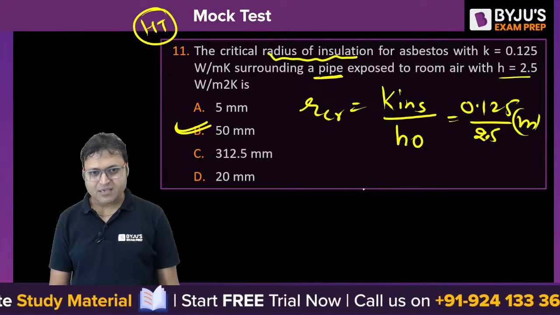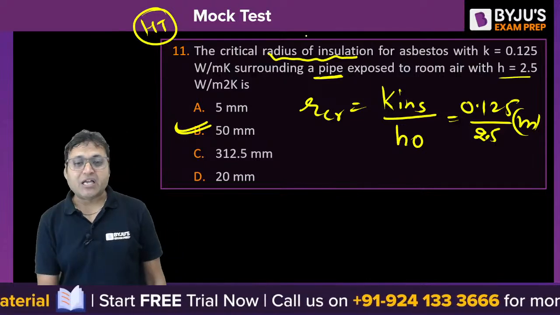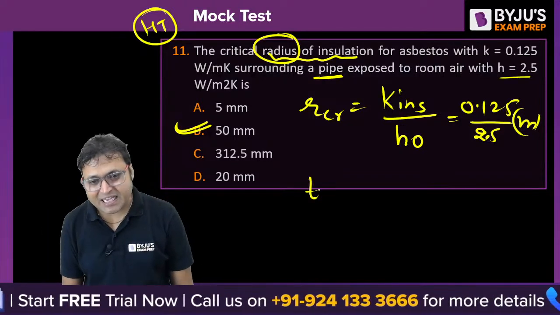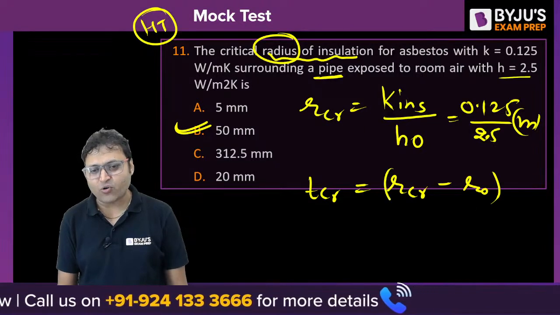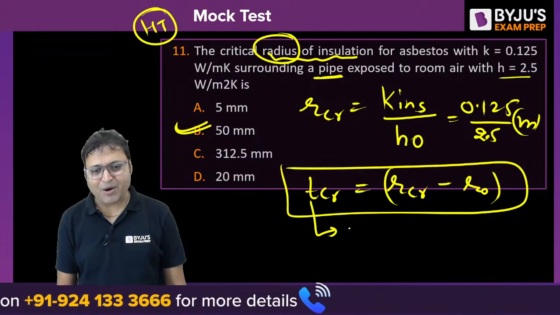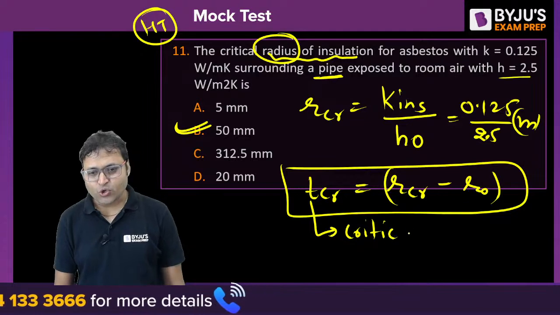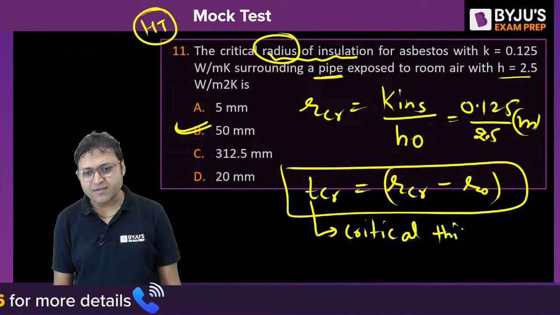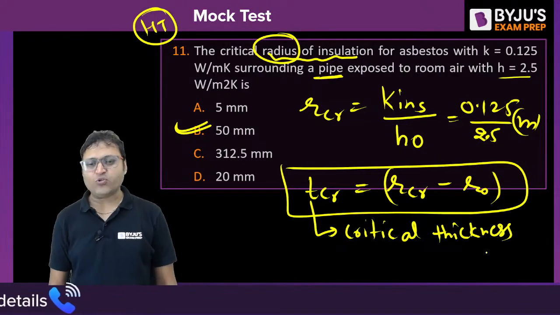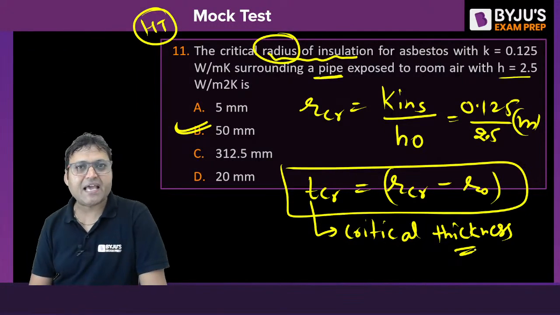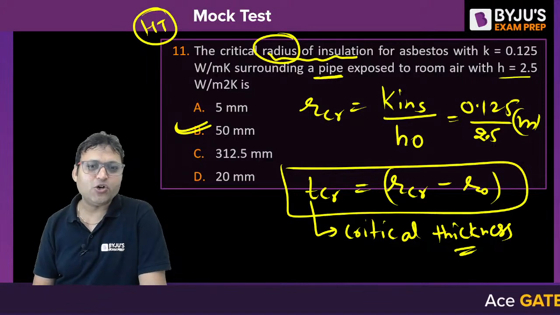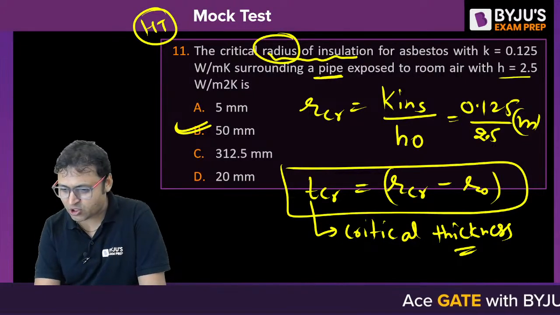Yes, B. कई बार क्वेश्चन में रेडियस की बजाय थिकनेस पूछ लेते हैं. व्हाट इज द क्रिटिकल थिकनेस ऑफ इंसुलेशन? RCR minus R0. Sometimes they ask about the critical thickness. So you should read the question carefully whether the question is about the critical radius or critical thickness. People commit mistake in getting the correct value of critical thickness also.